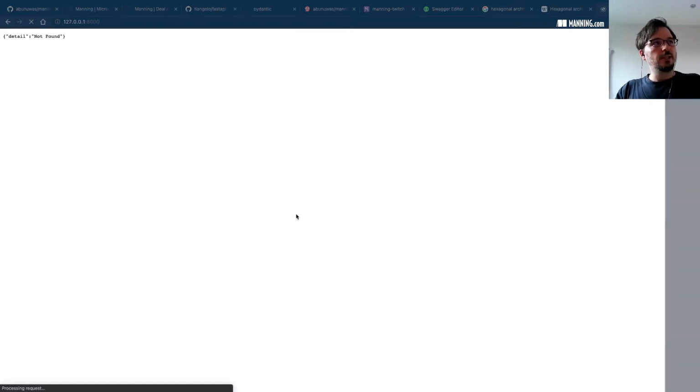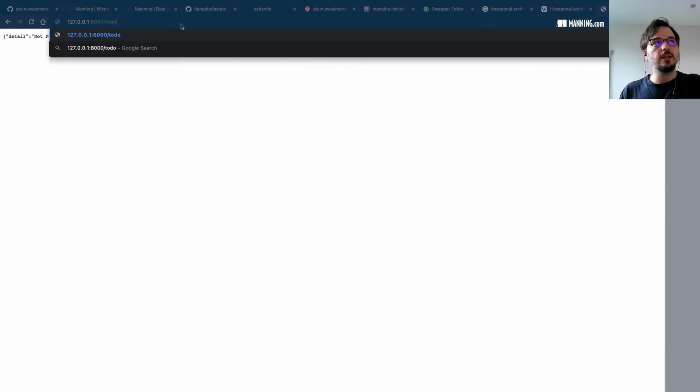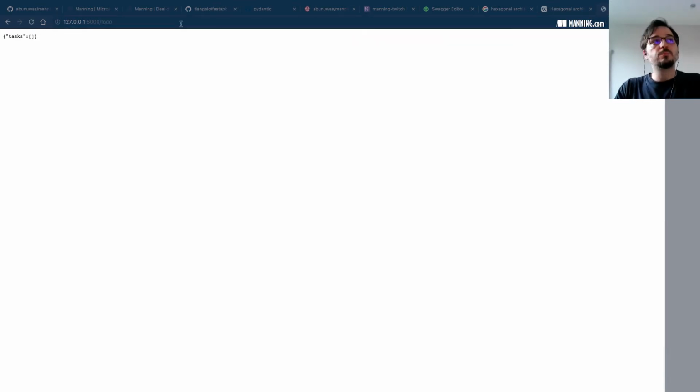Anyways, that's the URL for our server. Now, the naked URL is not something we have defined in the server. Typically, if this was a proper website, this would give you the UI. Perhaps we don't have such a thing. We're just building the API, so we don't have anything. If we hit the todo endpoint, we did implement the get todo endpoint, so we get an empty list of tasks because we haven't created anything else at the moment.